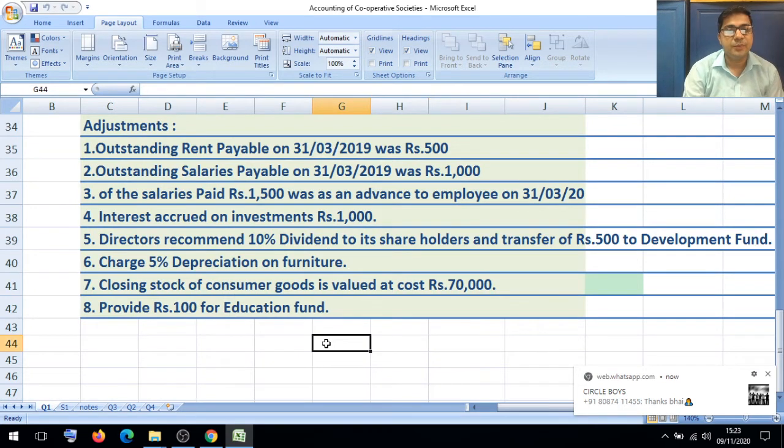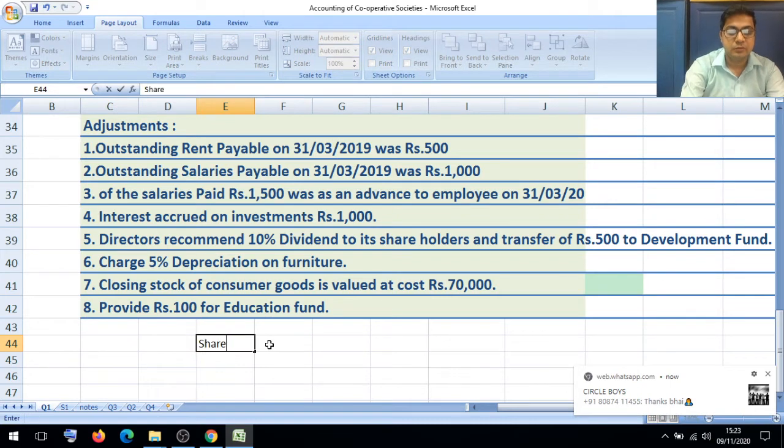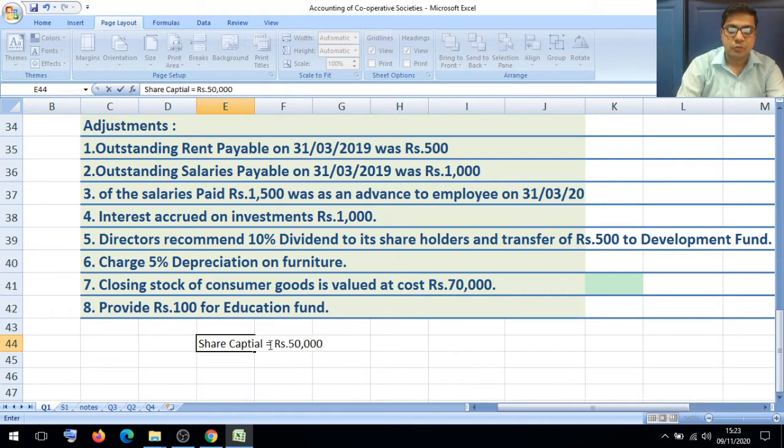10% dividend. It means our share capital value is rupees 50,000. From this 50,000 we deduct calls in arrears, that is rupees 5,000. So the rest of the capital is rupees 45,000.